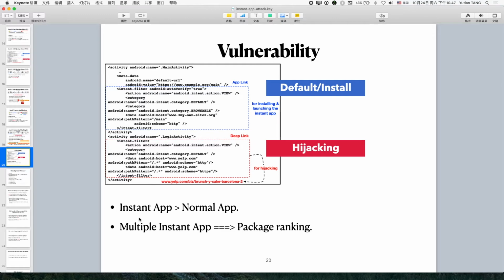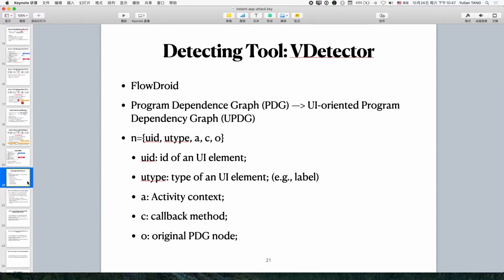they are ranked by the package name, right? So the one with higher package name is responsible first. To detect whether the existing apps are vulnerable to our attacks, we define a tool called the VDetector, which is built upon FlowJoy. We define a new type of program dependency graph called the UI-oriented program dependency graph. We embed a lot of UI information, including their labels, their types, their IDs, or their calling contacts, or even the activity context information.